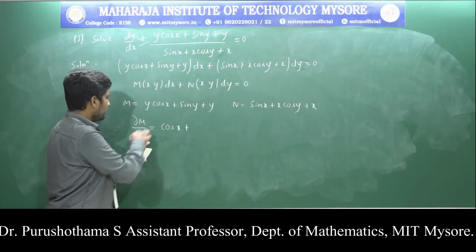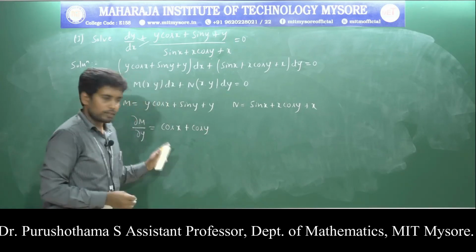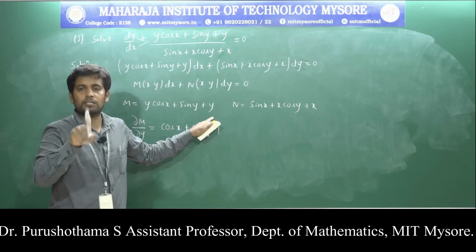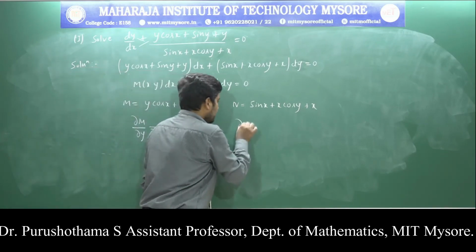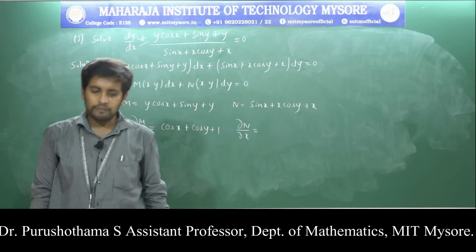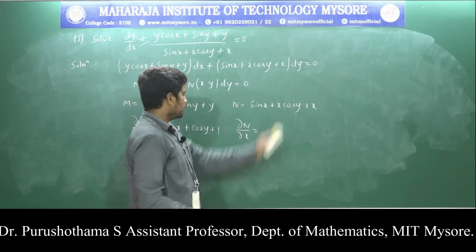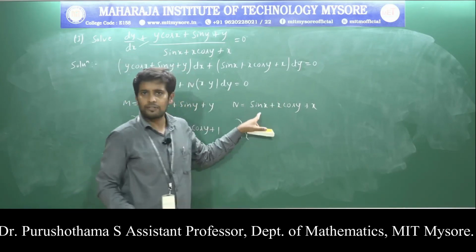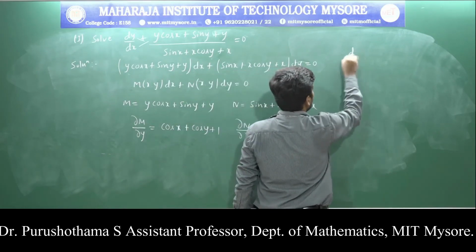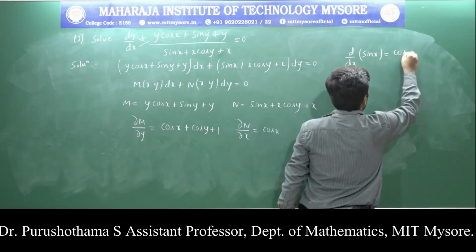Therefore the derivative of M with respect to y is cos x plus cos y plus the derivative of y with respect to y, which is 1. Similarly, the partial derivative of N with respect to x: the differentiation of sin x is nothing but cos x. This is the formula, the differentiation of sin x is equal to cos x.